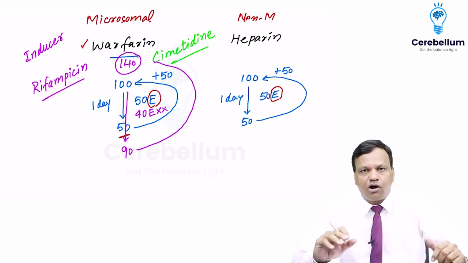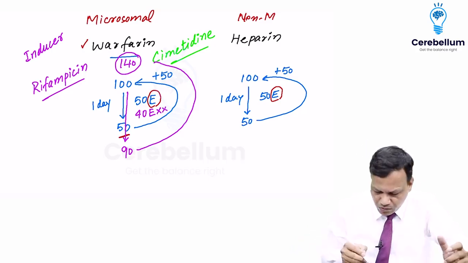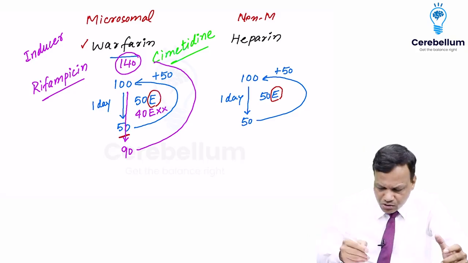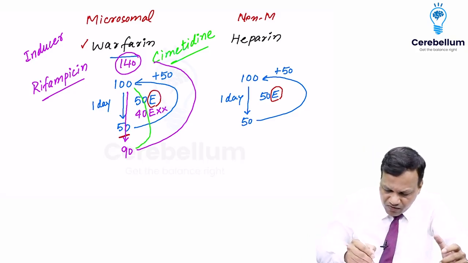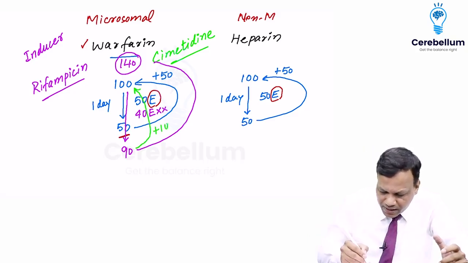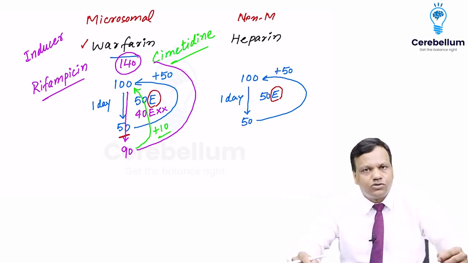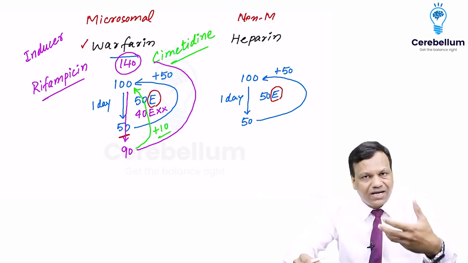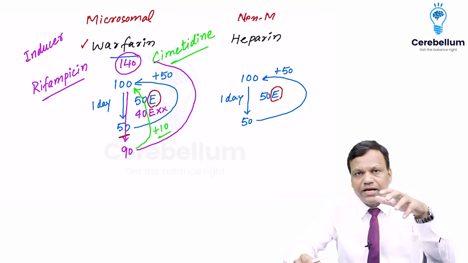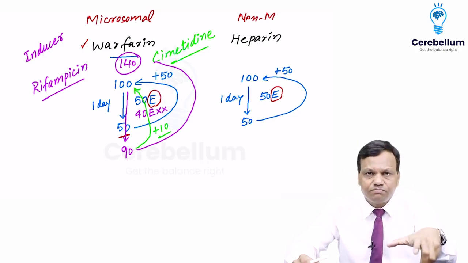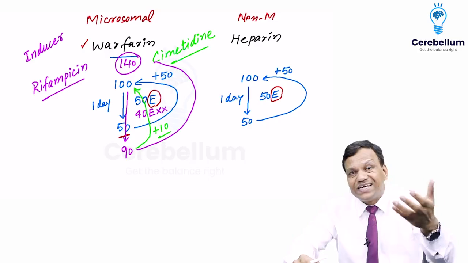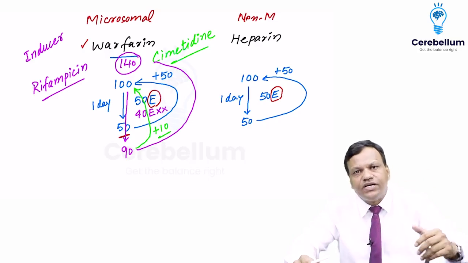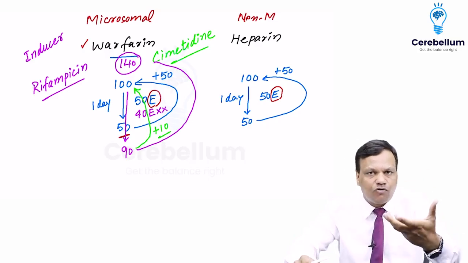Obviously we will not want toxicity. So what will we do? We will reduce the dose. Instead of giving 50, now we will give only 10 molecules to make it 100. Okay. So what is important about an enzyme inhibitor is that it will inhibit the working enzymes, the microsomal enzymes. So that will decrease the metabolism, so we decrease the dose because we do not want toxicity.